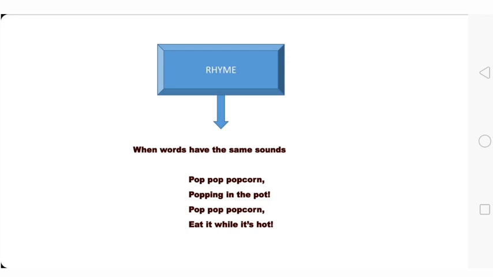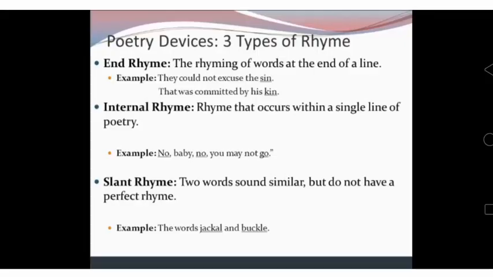Johnny, Johnny, yes papa. Baa, baa, black sheep. And one more you can see on this screen: pop, pop, popcorn, popping in the pot. Pop, pop, popcorn, eat it while it's hot. There are three types of rhyme: end rhyme, internal rhyme and slant rhyme.